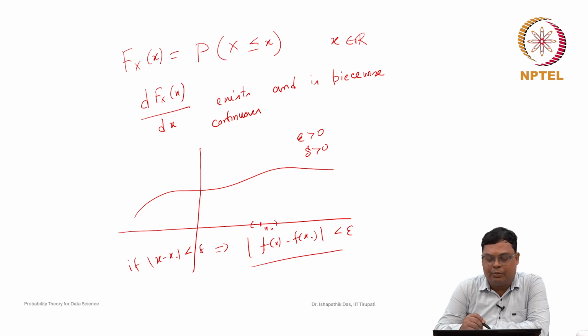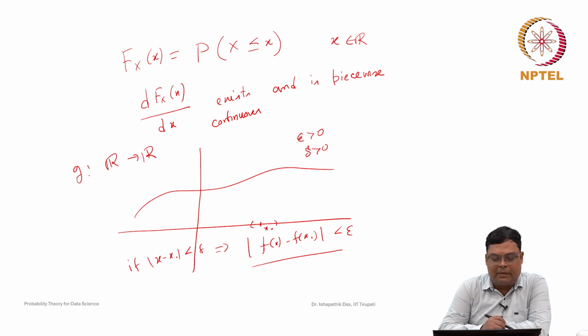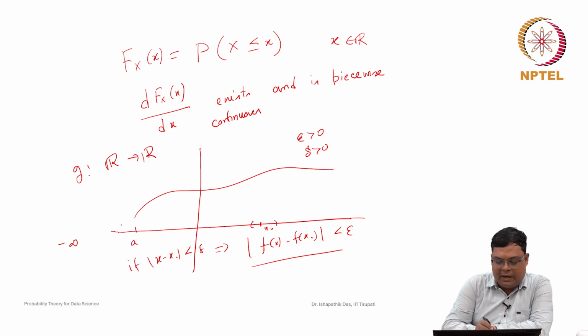But what is piecewise continuous? Piecewise continuous means, suppose you are representing any function g from R to R. This function is called piecewise continuous if it may not be continuous over R, but you can break the whole real line into a finite number of intervals, say from minus infinity to a1, then a1 to a2, and so on, up to some a to infinity, such that it is continuous inside each interval.